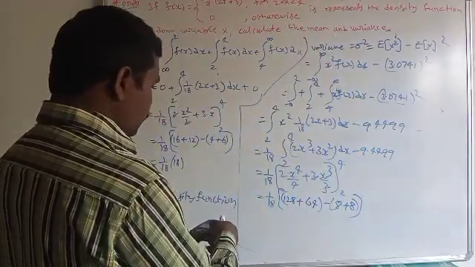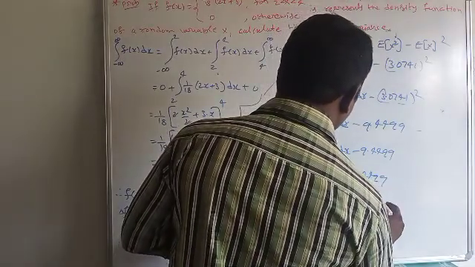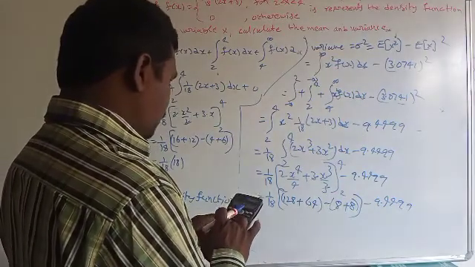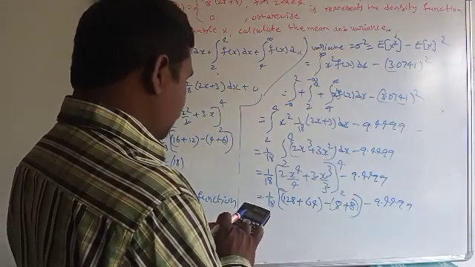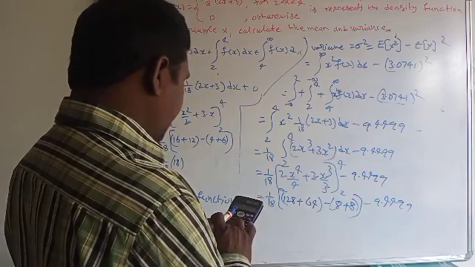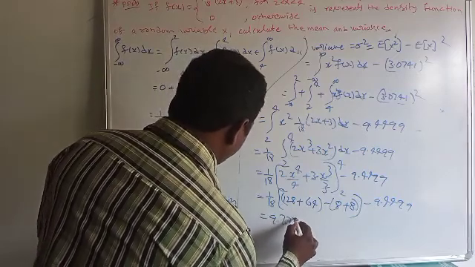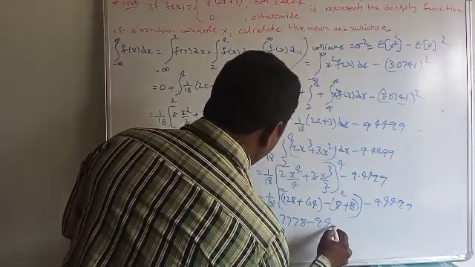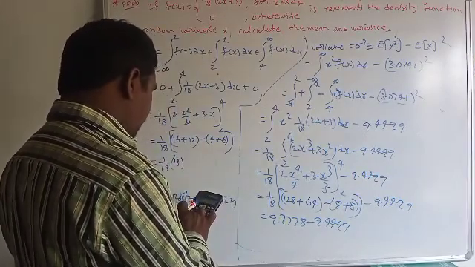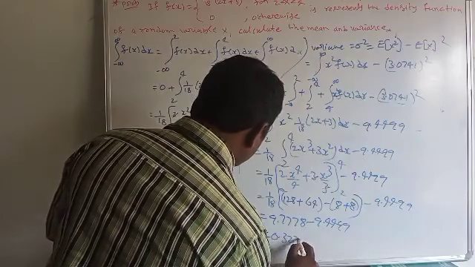Finally this is equal to minus 9.4499, and 128 plus 64 minus 16 divided by 18 is equal to 9.7778 minus 9.4499, which is equal to 0.3279.